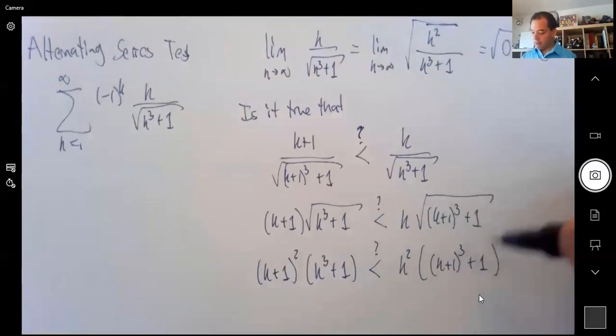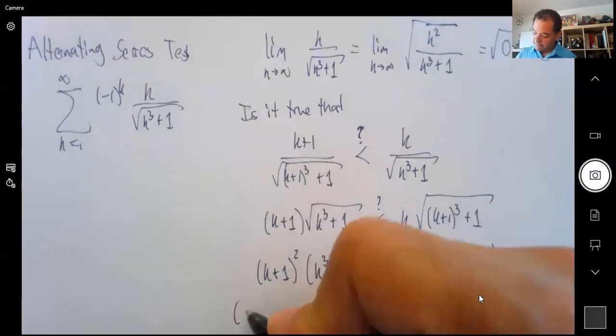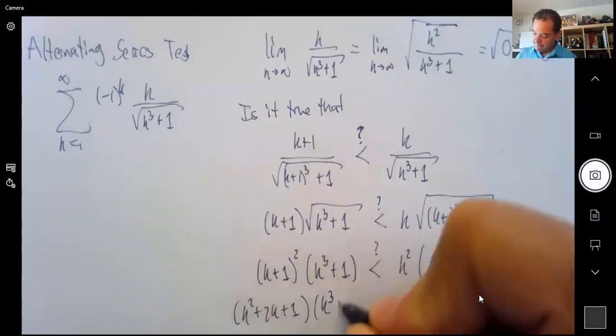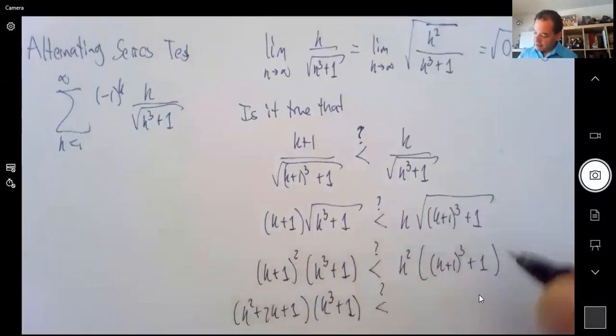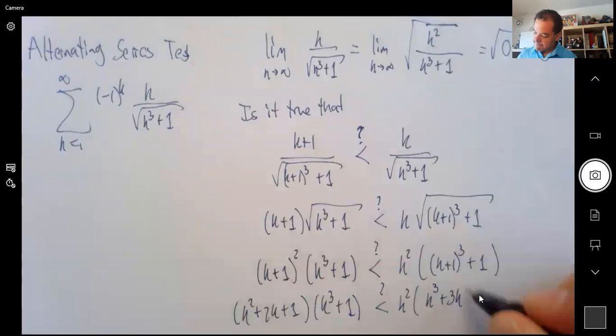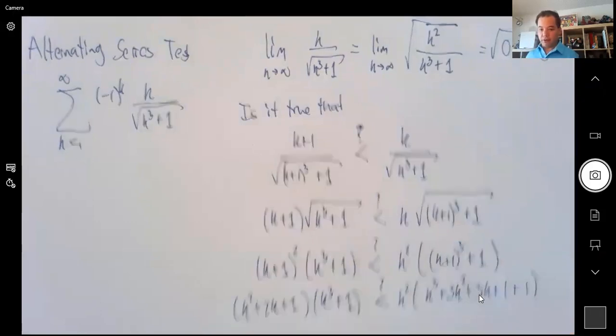So you would need to multiply these things out. So you would need to do k plus 1 squared, expand it, and you would need to do k plus 1 cubed, which I did already, and then you would need to still multiply this out and see what's going on, right?